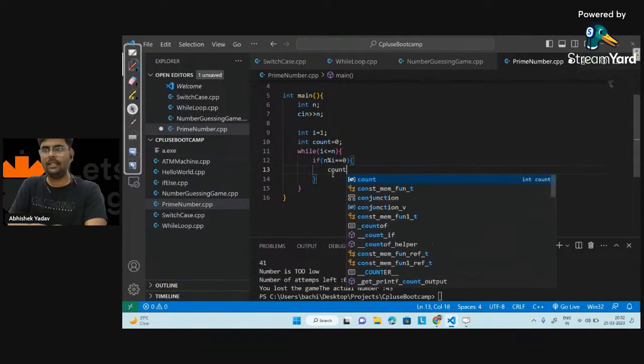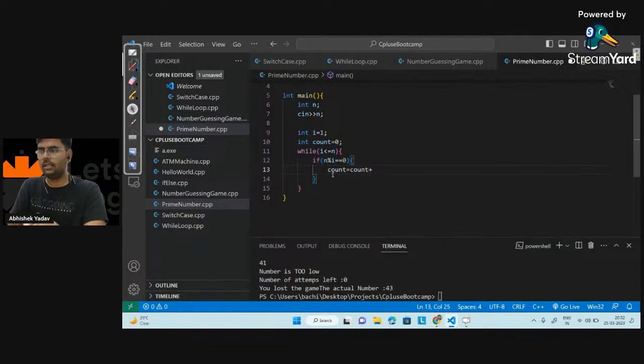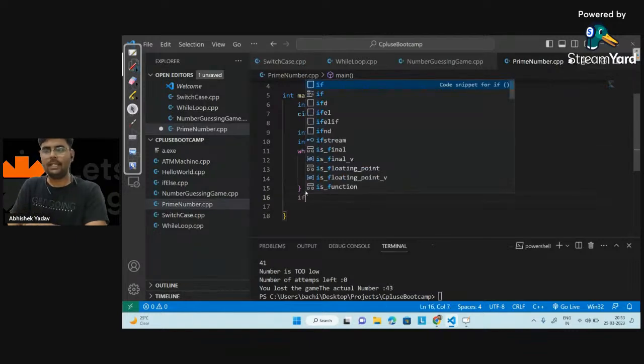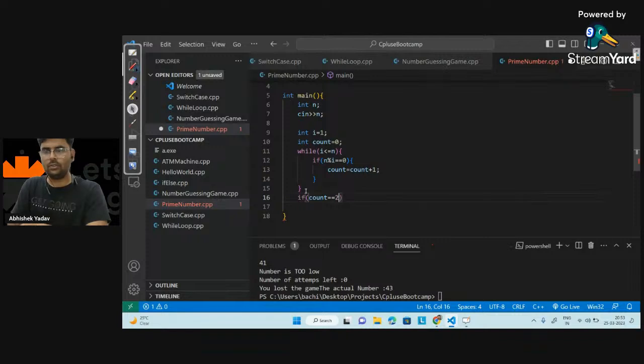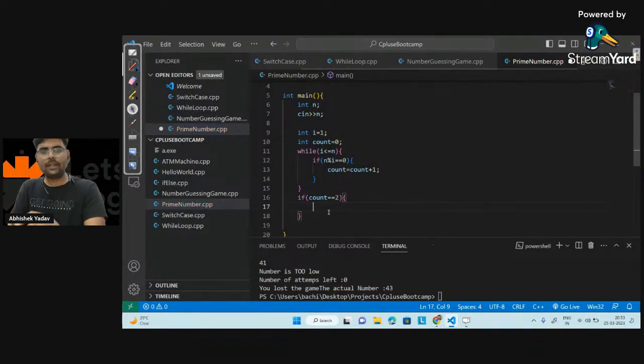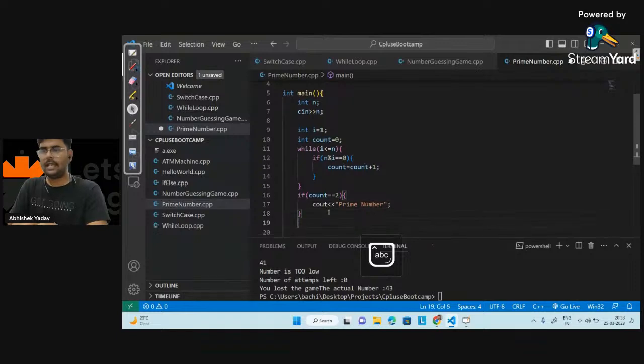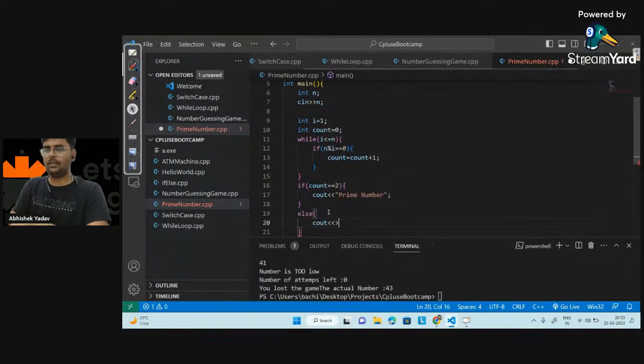So here I will increase the value of count, that is count is equal to count plus 1, right? And after that I will move out of the if condition, and here I will write a check: if count is equal to 2, that means I have two unique factors, I will print that the number is a prime number. Else, what I will print? I will print the number is not a prime number, right?